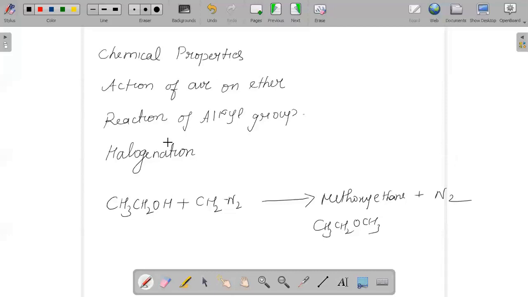It can even undergo Friedel-Crafts alkylation: if anisole reacts with CH3Cl, this will give 2-methyl anisole plus 4-methyl anisole.